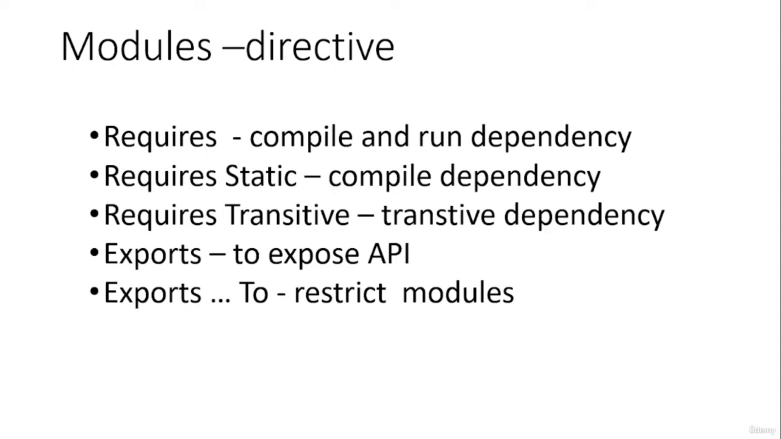Next thing which you need to mention is the exports directive. The exports directive is used to expose our API to the entire world. So if you write exports followed by a package name, this package will be exposed to the entire world, so we can access the members of this package in other modules. Next one is exports to. With exports to, we want to restrict our exporting feature for the packages to a set of modules. So we can use exports to restrict that feature.